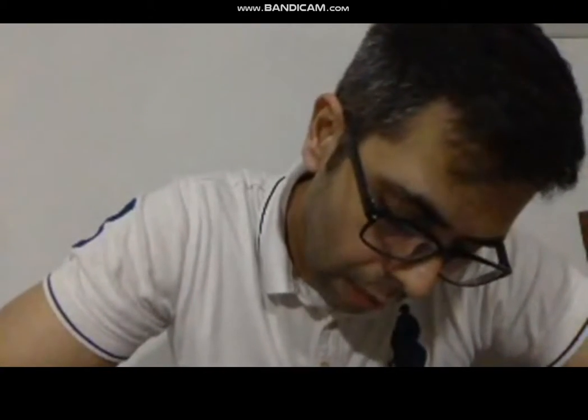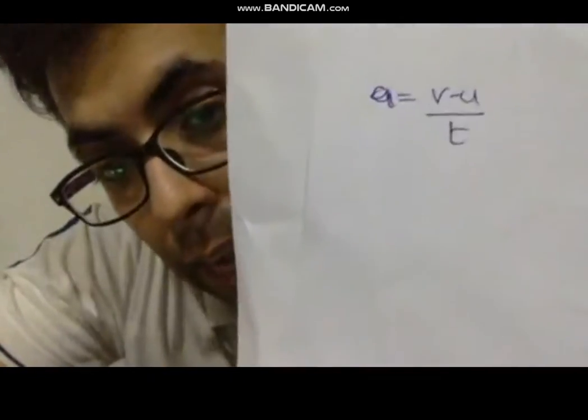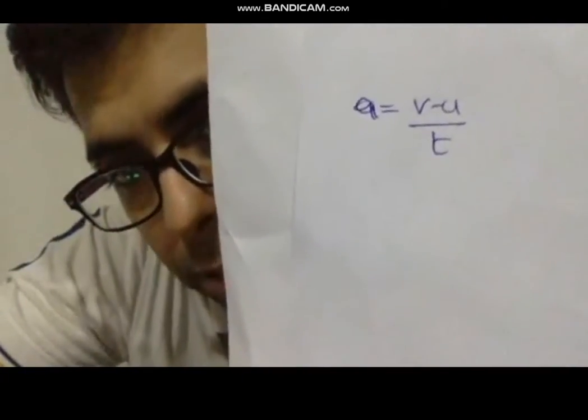Therefore, if it's the rate of change of velocity, how would I give its equation? The equation for acceleration will be given as acceleration is equal to v minus u over t, where v is your final velocity, u is your initial velocity, and t is the time over which that velocity changed.